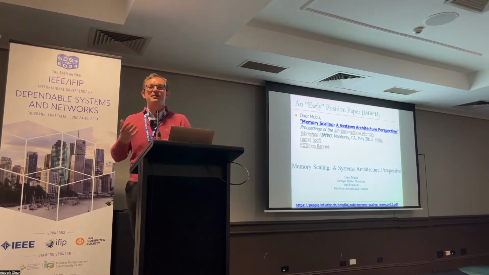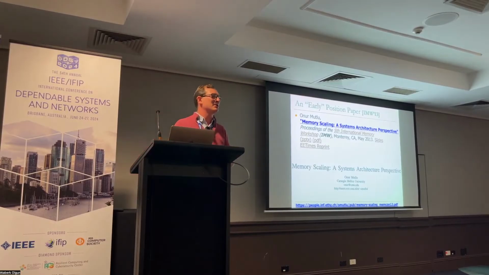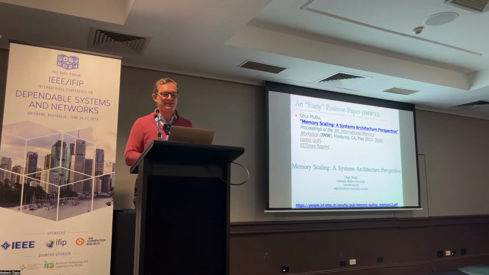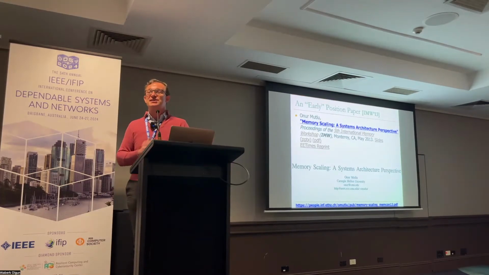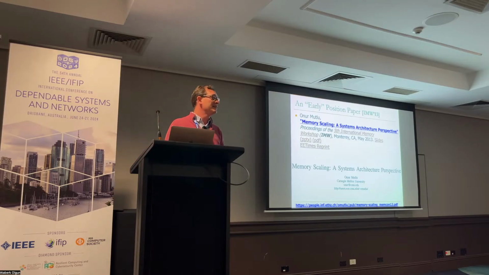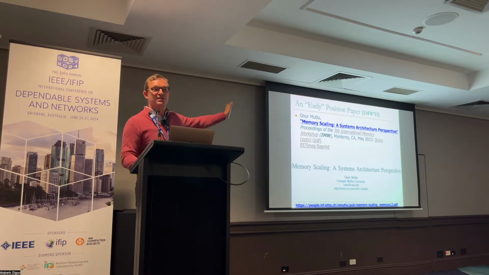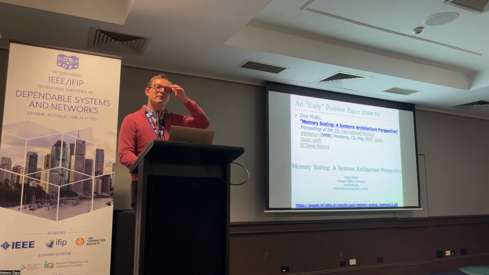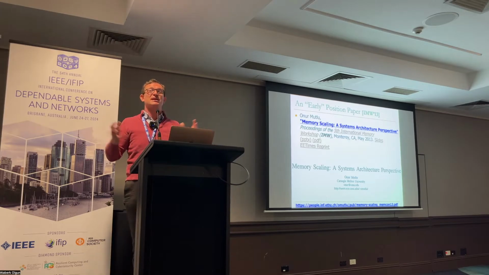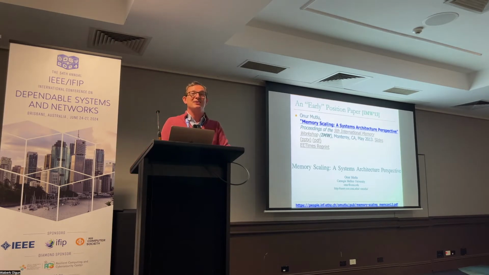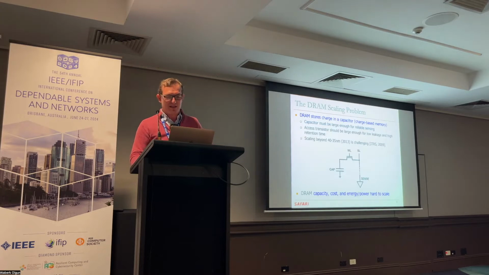So we were working on memory a lot. Memory is clearly an important thing in computing systems. We were working on many issues in memory, and we were looking at technology scaling issues. As memory becomes denser, what kind of problems you will see. And we did some work, and this is an early position paper before we published the RowHammer paper. We always argued that these scaling issues are going to become much worse, and we should really think about scaling the system together with memory as opposed to just scaling the memory technology alone. I'll get back to this.